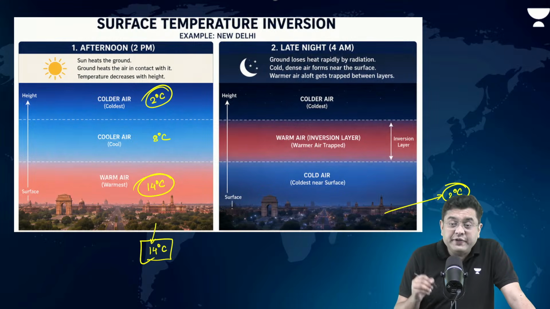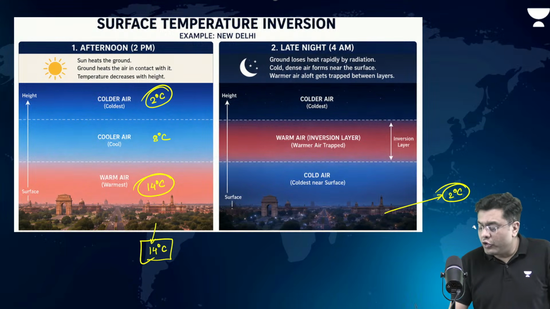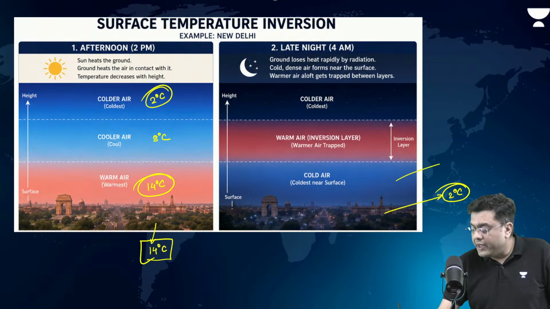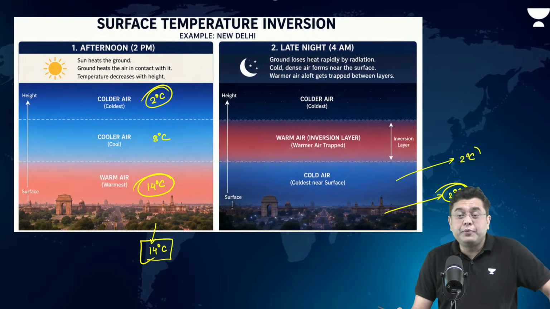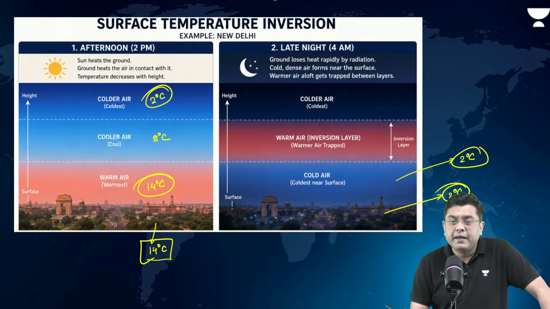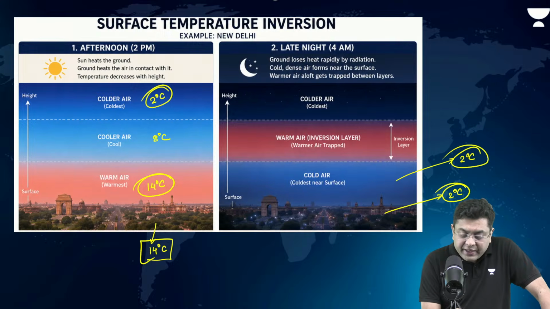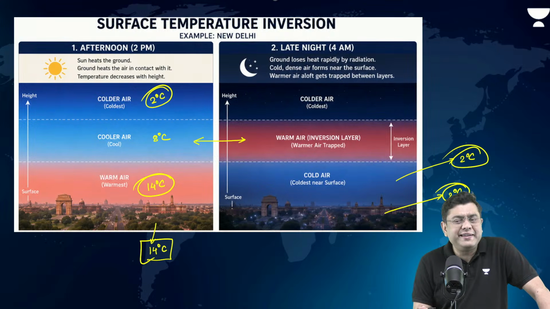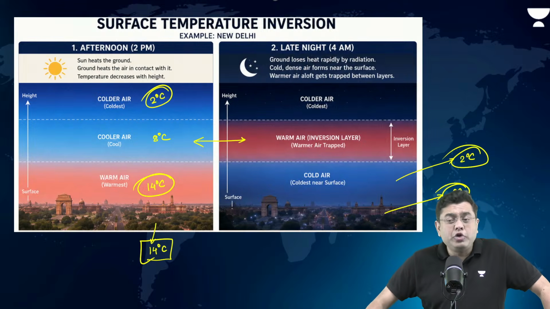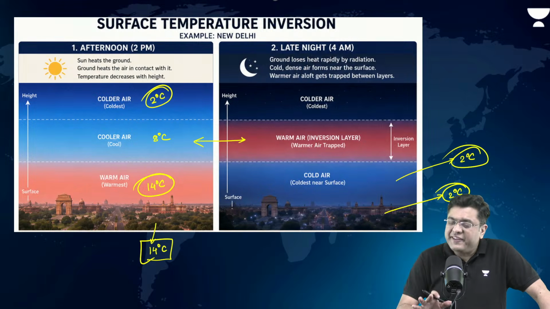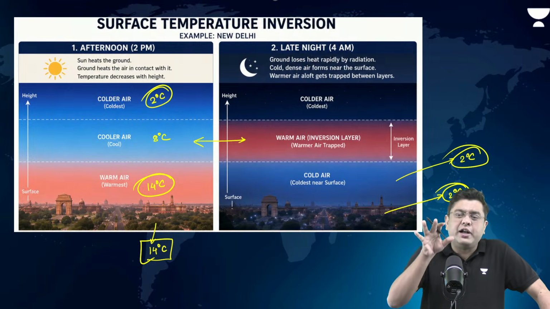Now, the air which is in contact with the ground surface will also cool down, will also indicate a temperature of, let's suppose, 2 degrees Celsius. Now, above it, this air will also cool down, but not at the same rate. Why? Because it is not in contact, it is not touching the ground surface. Surface air has cooled down because it is touching the ground surface.